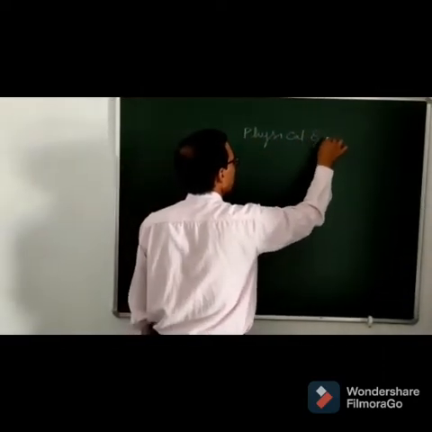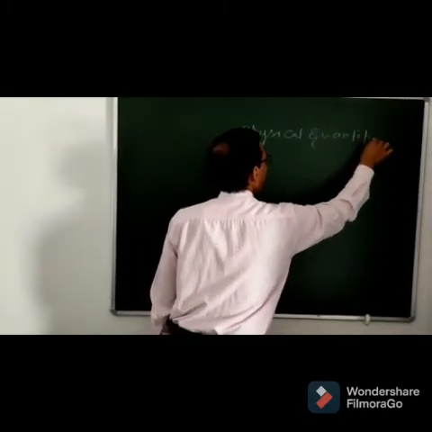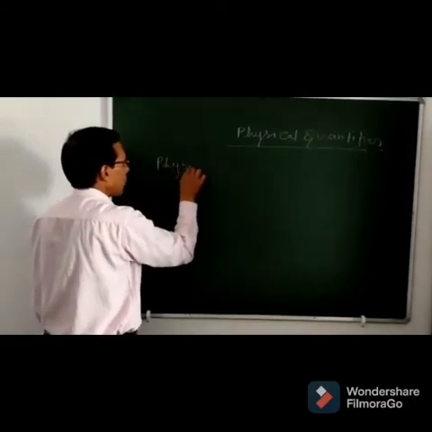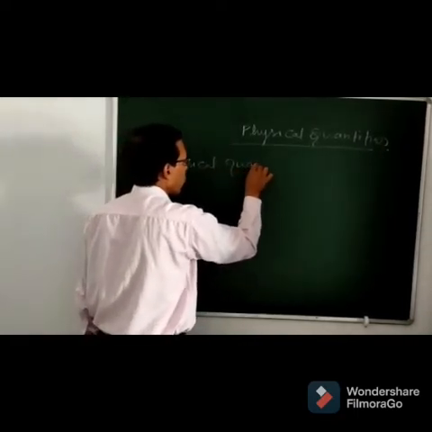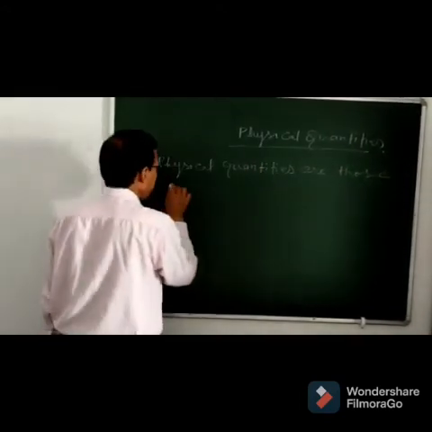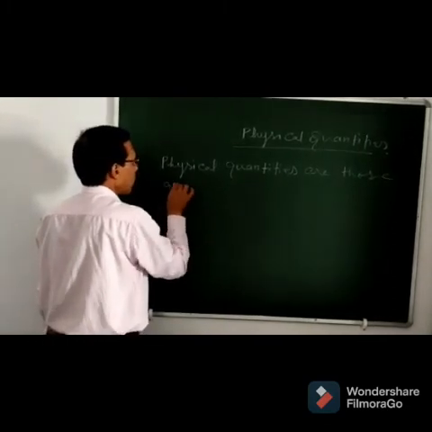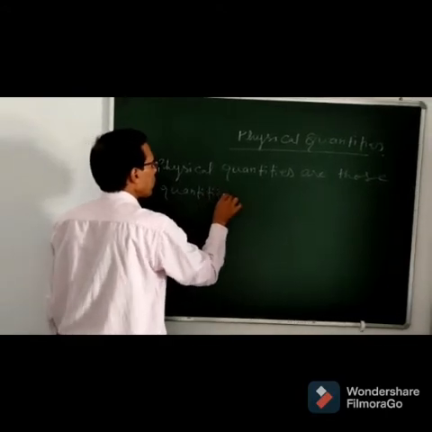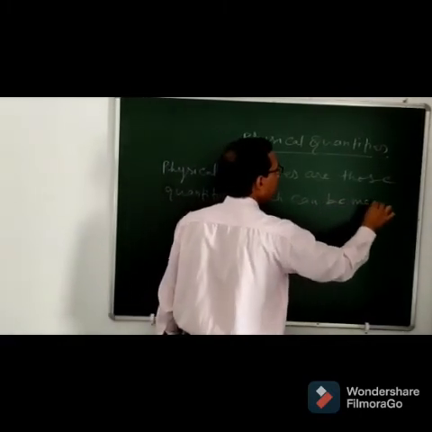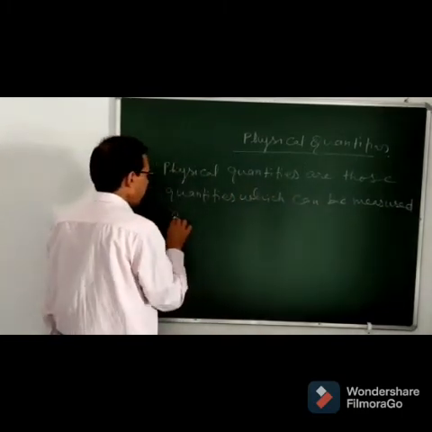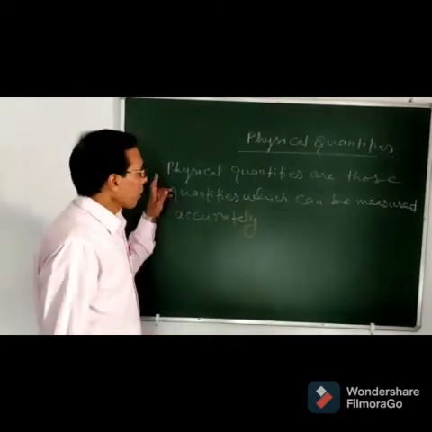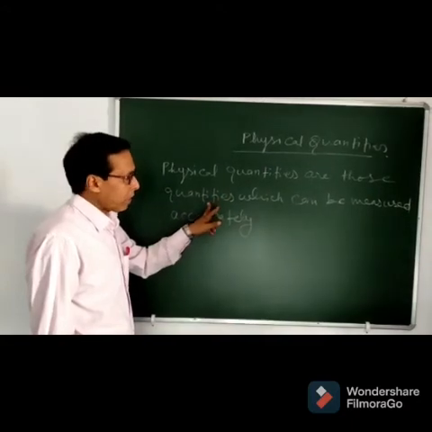Physical quantities are those quantities which can be measured accurately. So what are physical quantities? Physical quantities are those quantities which can be measured accurately.